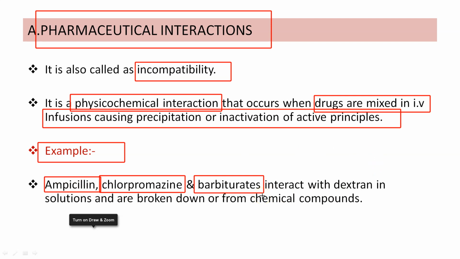Whether it is ampicillin or chlorpromazine, there are many other classes; these are a few examples I am taking. Ampicillin, chlorpromazine and barbiturates interact with dextran in solutions, and they are broken down from chemical compounds. That may lead to inactivation of the active principles of the drug therapy by precipitation.